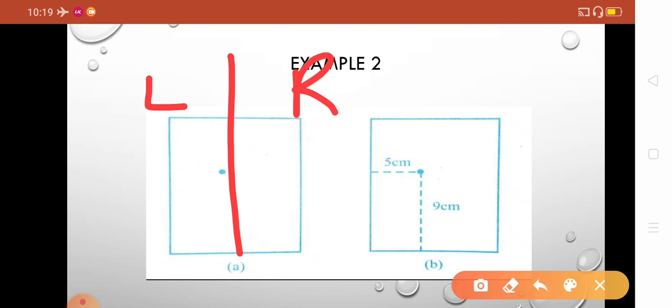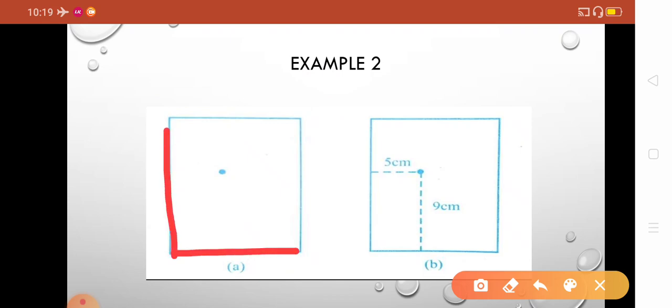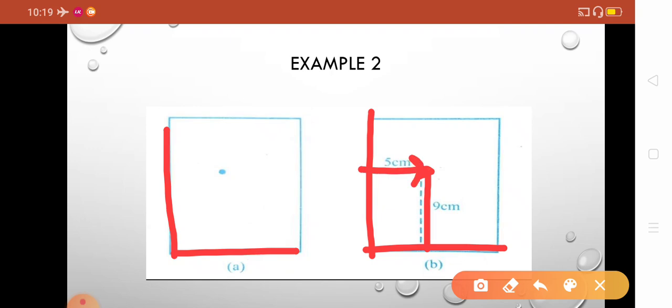But that is not a proper definition. So what will you do? You can measure the length from this side and this side. You can measure at what distance the point is placed. So from this line the point is placed at 9 centimeter, and from this line the point is placed at 5 centimeter.